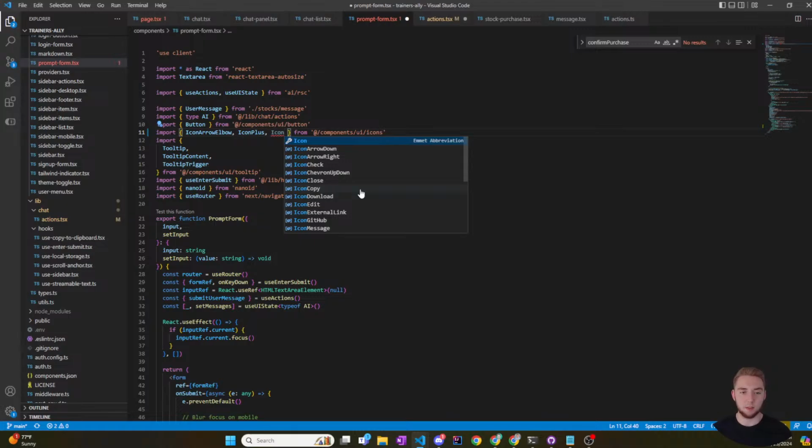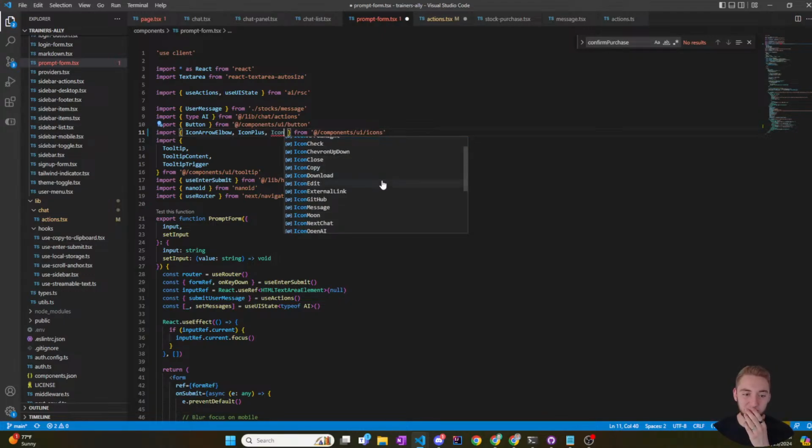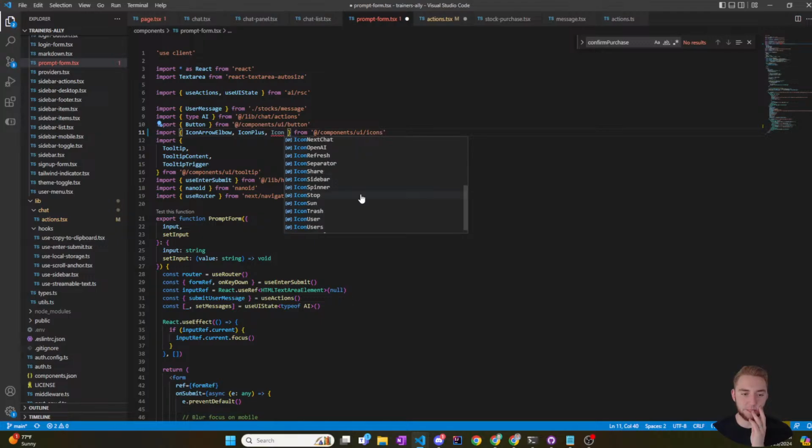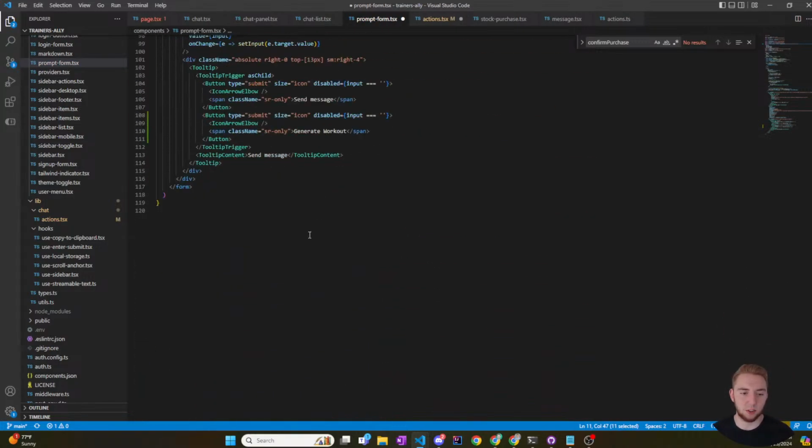Icon. Ooh, I want to. Okay, I was hoping there was going to be a dumbbell. That would be too nice. Let's see what kind of options I have here. I'm not actually going to use this for real later on. I'm just trying to make something that looks kind of neat. I'll just use the refresh icon. So generate workout, refresh icon, save it,